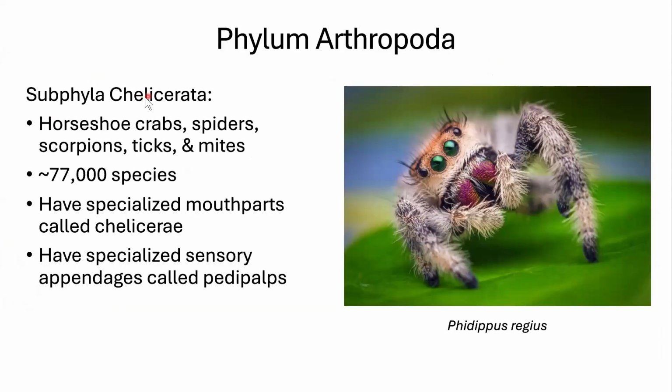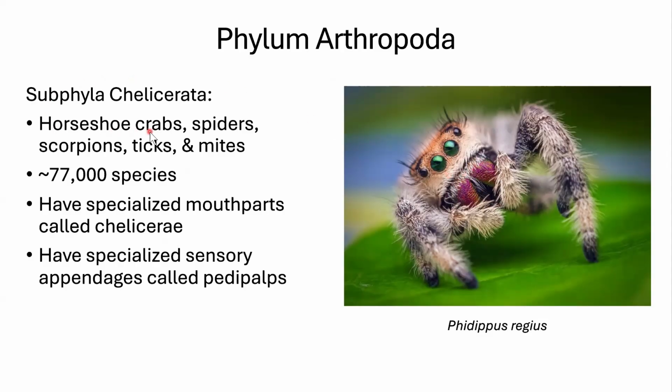We have subphyla Chelicerata. So Chelicerata is named for a specialized mouth part called a chelicerae. So this is the word chelicerae. That is on this spider here, these pink parts. So they're specialized feeding structures right in the mouth, chelicerae.